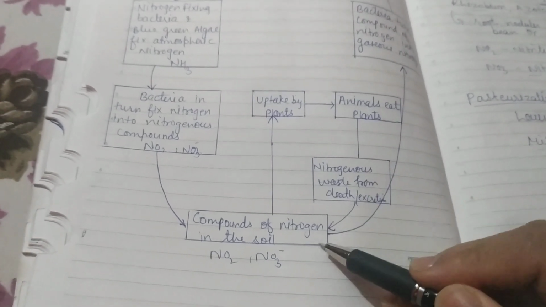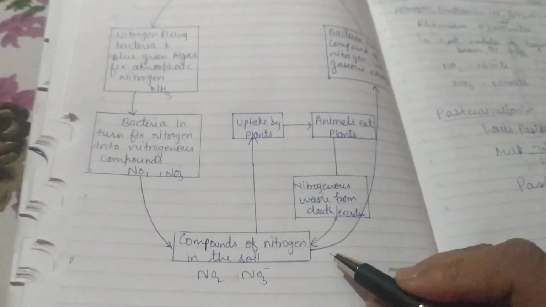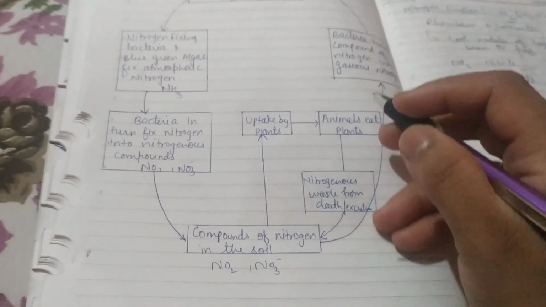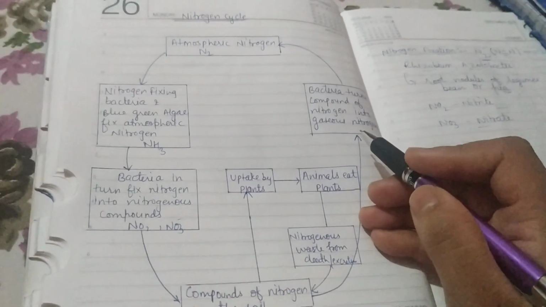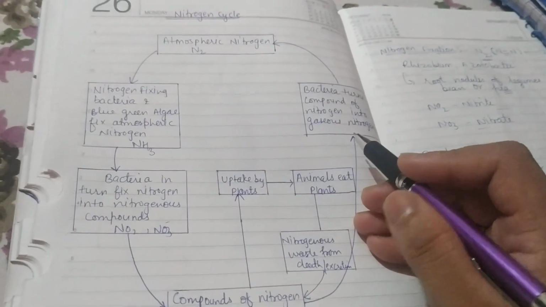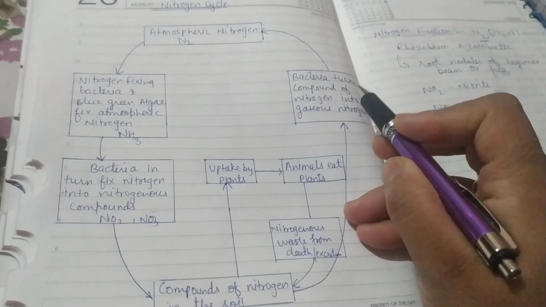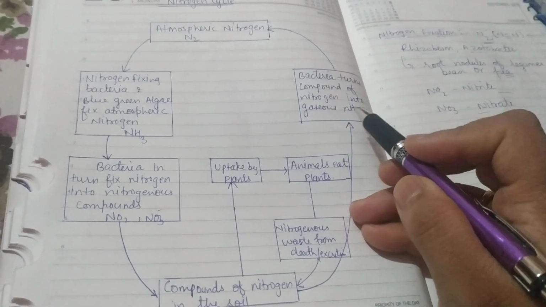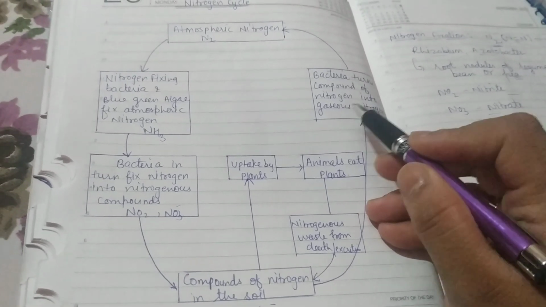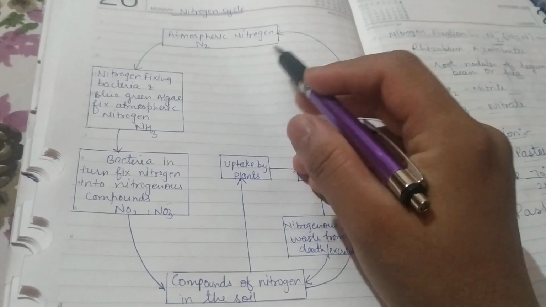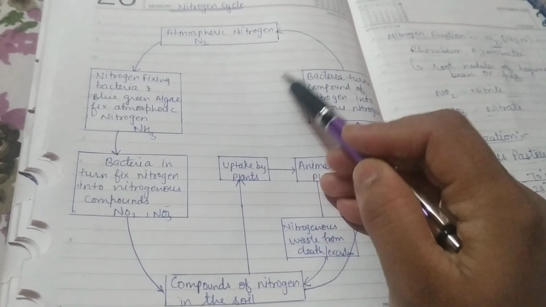So they are also in the form of nitrogen compounds, right? The nitrogenous compounds present in the soil are converted into nitrogen gas with the help of bacteria. There are some kinds of bacteria which convert nitrogen compounds into gaseous nitrogen, right? So this gaseous nitrogen again goes to the atmosphere and balances the cycle.